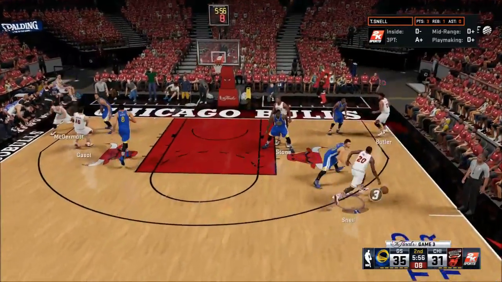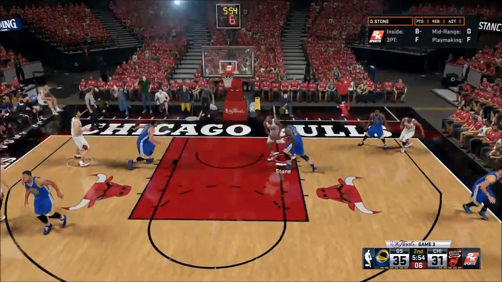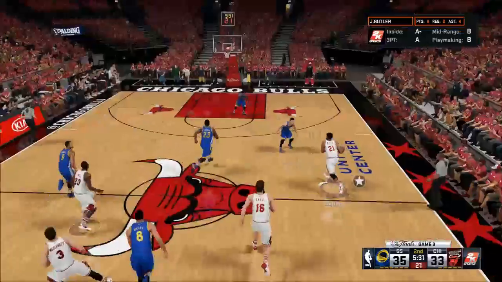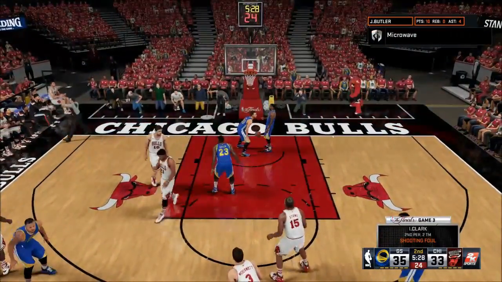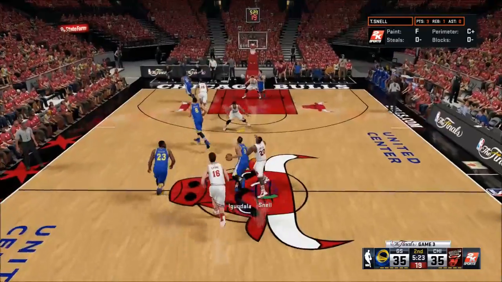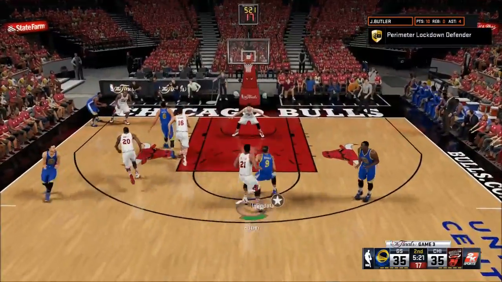And here's Tony Snell out on the right wing. He's going to distance one, Jimmy Butler inside to Diamond Stone, left-handed post hook, gets that to go. Here's Jimmy Butler on the right wing, just going to keep driving, and he's going to get the and one. Ian Clark fouls him. That was just an awkward Jimmy Butler running around. Steph Curry gets that one to go.